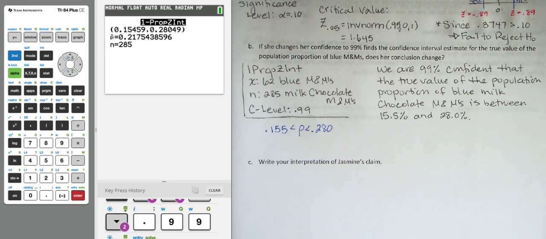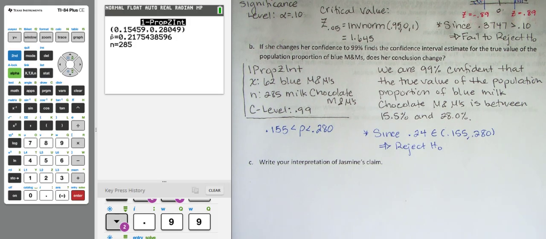We are 99% confident that the true value of the population proportion of blue milk chocolate M&Ms is between 15.5 and 28.0%. Looking back at our null hypothesis, 0.24 is the same as 24%, which falls directly in between our confidence interval estimate. So since 0.24 is an element of that interval, we're going to reject the null hypothesis.